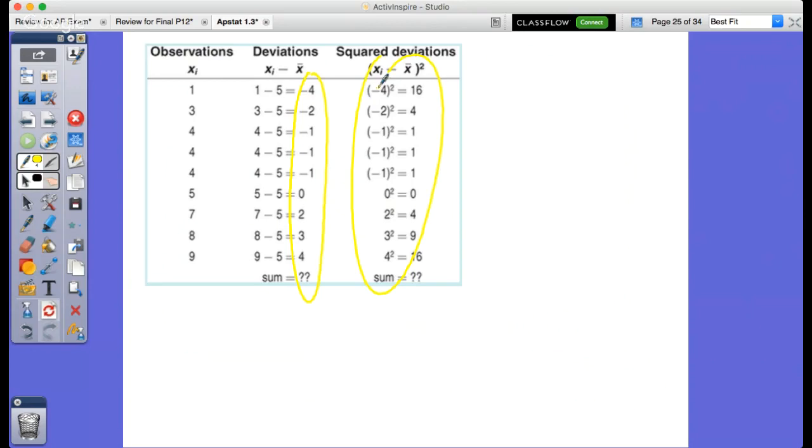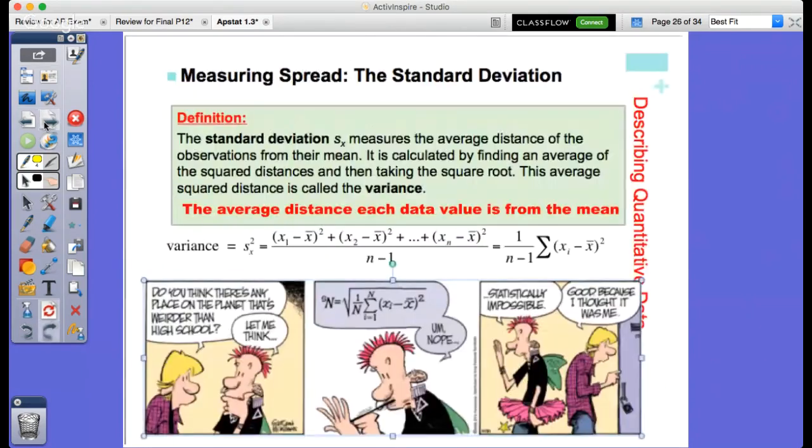So let's see here. This will be our last thing. And then I want to show you on the calculator here. If I was to find what the formula is, I would take each value, subtract it from the mean, square it, add up all those values, divide by n-1, and you'd get your answer. The good news is you don't actually have to do that. You could actually go straight to your calculator. I'm going to show you how to do this, and this will be our last thing here.